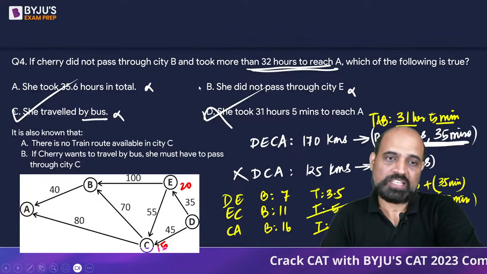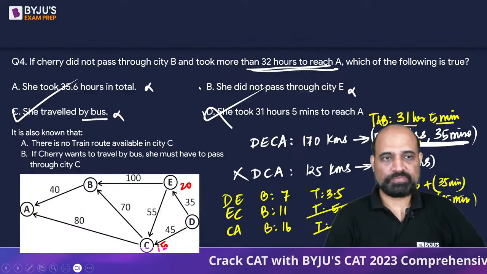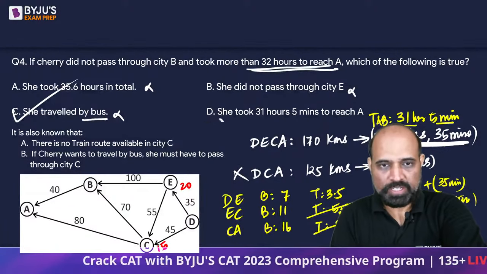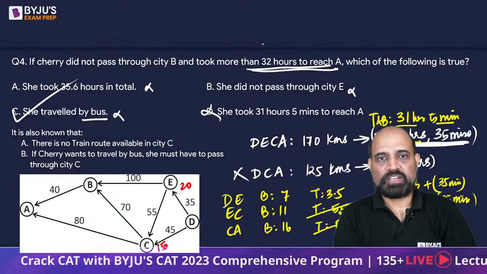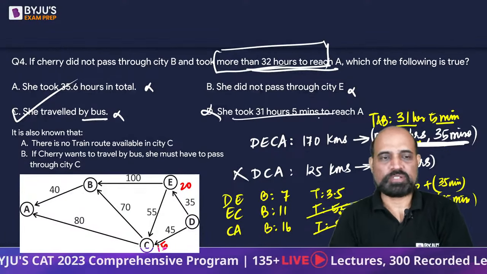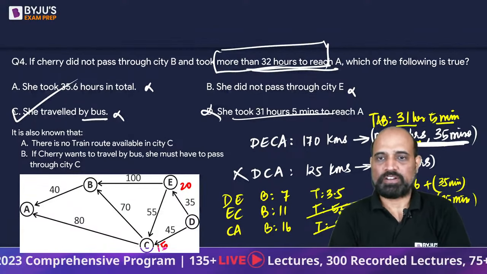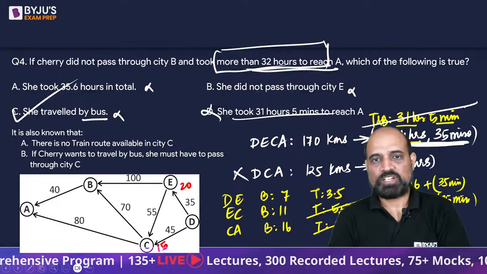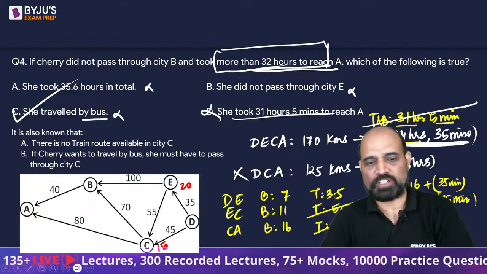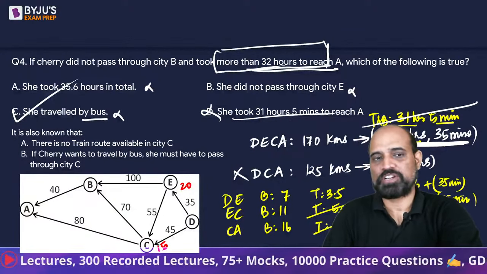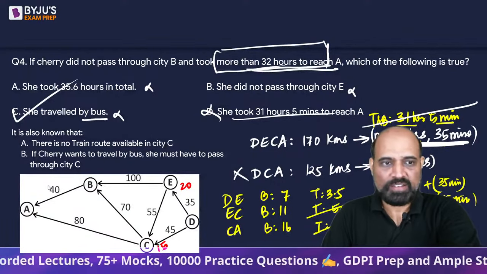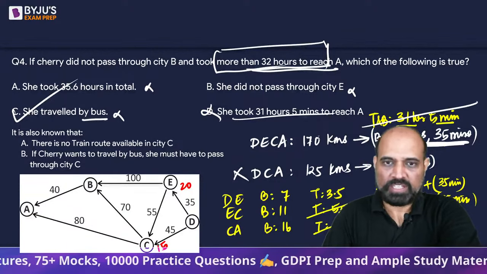So D should have been wrong anyway. Okay, C should be the answer. You're correct. I missed that part. If she is going to take more than 32 hours, this cannot be. She will travel by bus. So I think I changed that 31.5 hours; I should not have changed it. I should have seen that it is not possible.